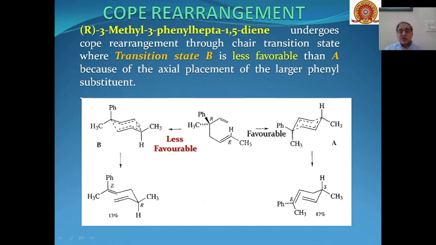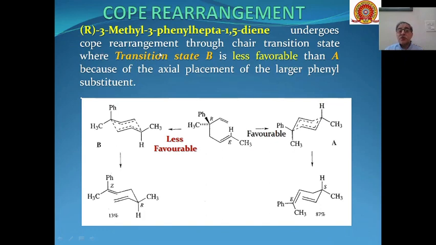Then another example, say if we are having R-3-methyl-3-phenyl hepta-1,5-diene, this is the case. So here the configuration is R for this carbon, which will be involved in the 3,3 sigmatropic rearrangement.